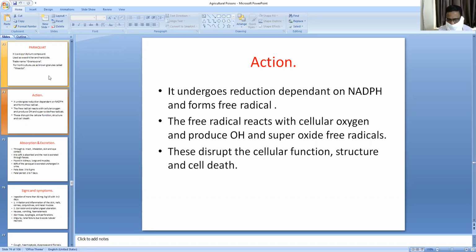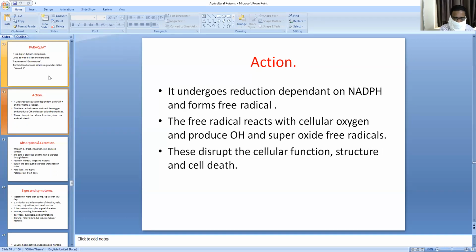These superoxide and hydroxyl radicals disrupt the cellular function and structure and cause cell death. So the action of paraquat is very important.